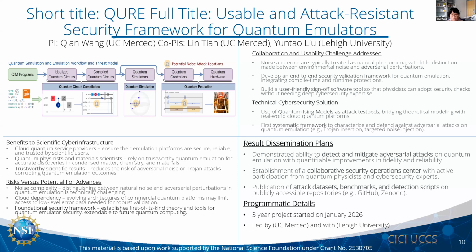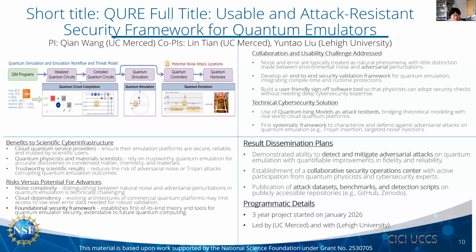For the technical cybersecurity solutions, we first want to categorize and characterize quantum noise attacks, and use those characteristics to build a classification or recognition scheme that can identify malicious noise injection into quantum emulations. The other is to use quantum ASIC models as our attack testbeds. ASIC models are used a lot in physics to emulate quantum phenomena, so they can bridge theoretical modeling with real-world cloud quantum platforms.